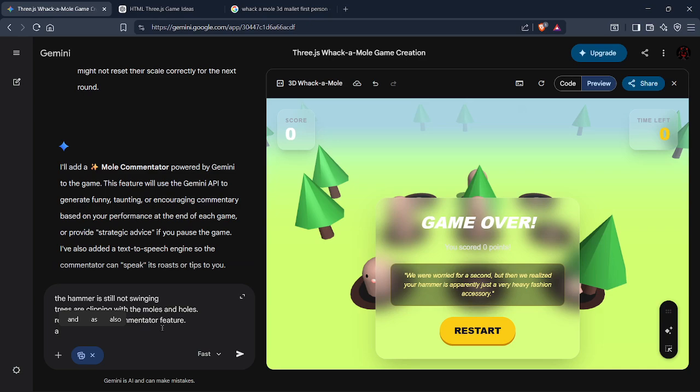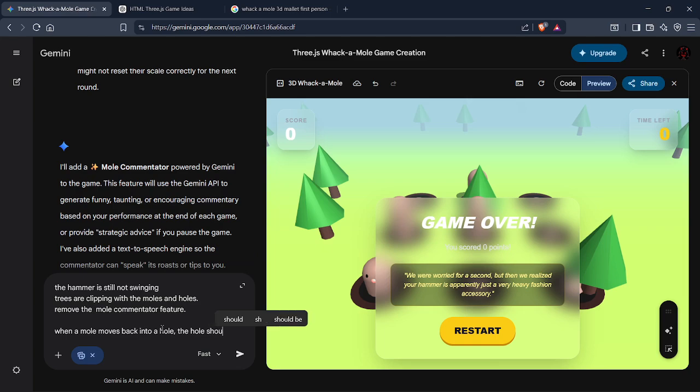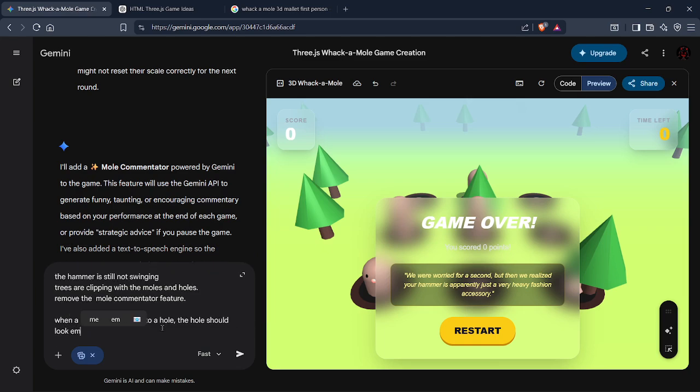Now I'm gonna give it very short sentences to add the basic logic I wanted to add. So I'm gonna leave a change paragraph. So when a mole moves back into a hole, the hole should look empty.